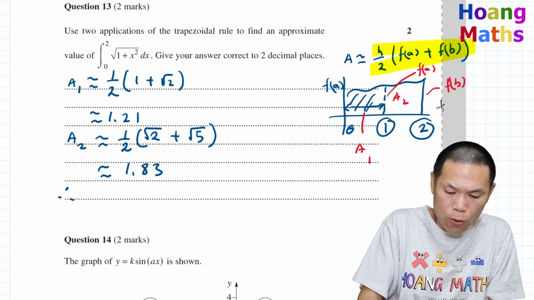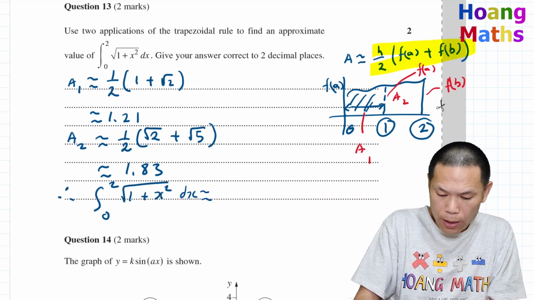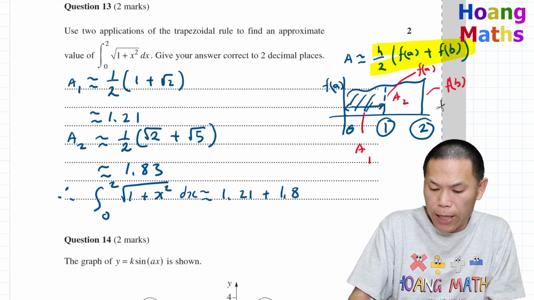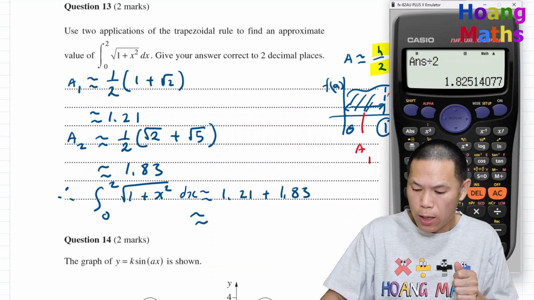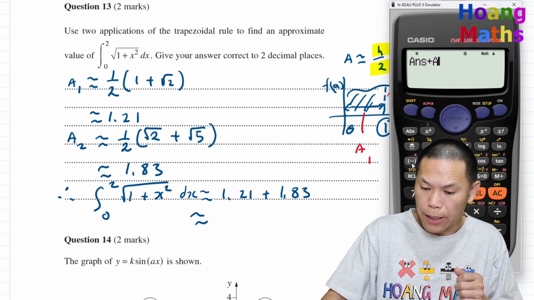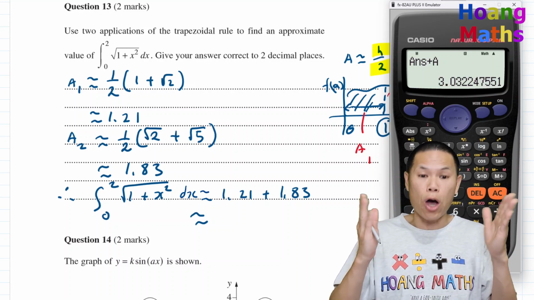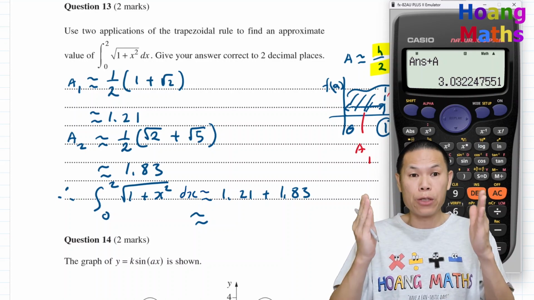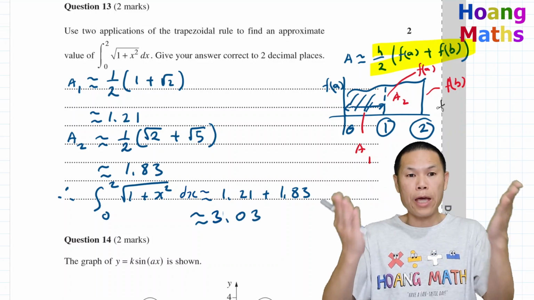So therefore, the approximation from 0 to 2 of the square root of 1 plus x squared is equal to 1.21. We add 1.83. So that will give me, so I just put on a calculator. So I just go answer plus alpha I. So there you go. 3.032 and so on, but we need to correct to 2 decimal places. So that is 3.03. There you go.